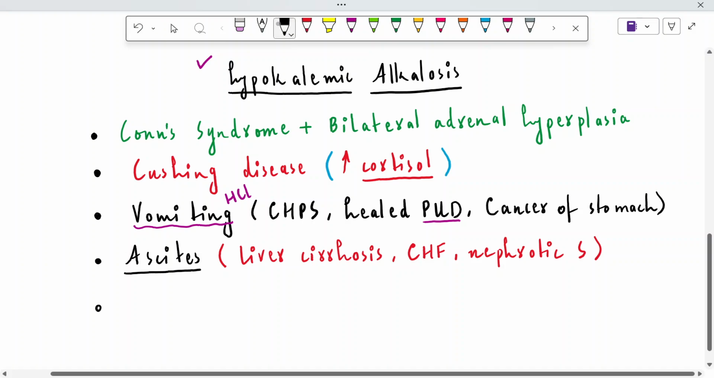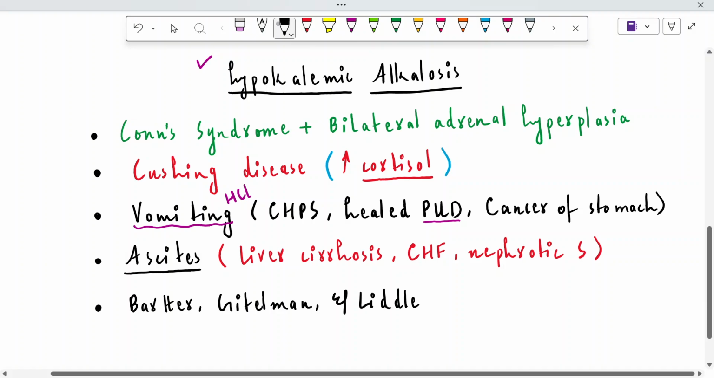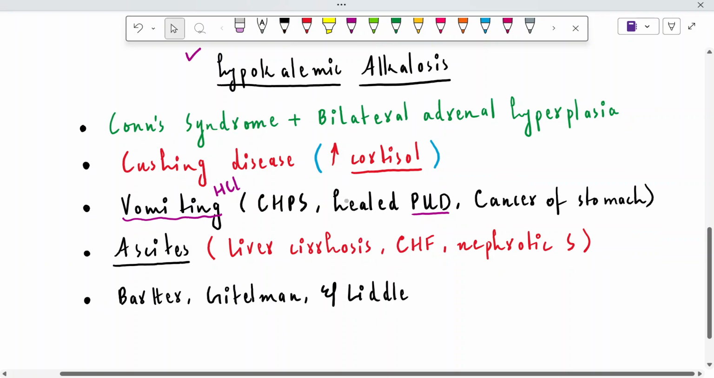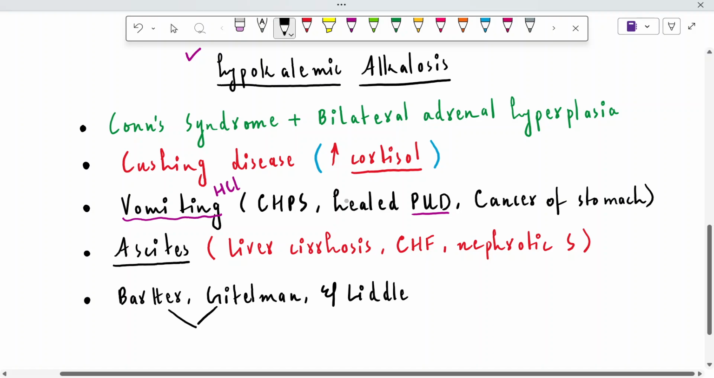Other tubulopathies like Bartter syndrome, Gitelman syndrome and Liddle syndrome also contribute to the development of hypokalemic metabolic alkalosis. Gitelman and Liddle we have discussed today. These three tubulopathies that are congenital in origin also contribute to hypokalemic metabolic alkalosis, either due to RAS activation in the first two conditions, and in Liddle syndrome due to the gain of function of sodium epithelial channels.